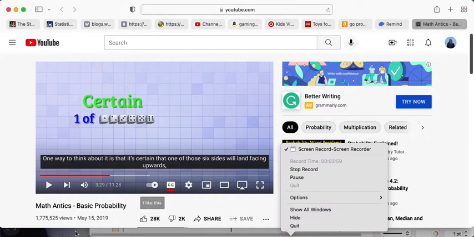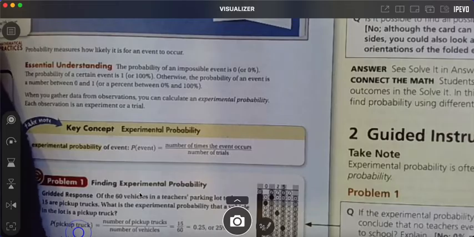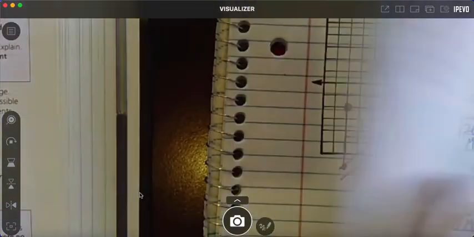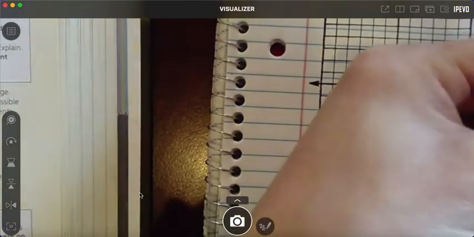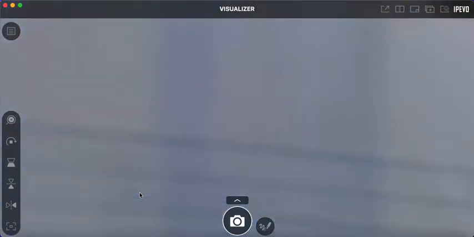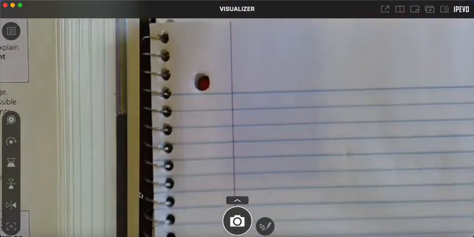Okay, and look at some problems. So this, like what he's saying, you have 6 sides on a die, right? All right, so how many 3s are there?